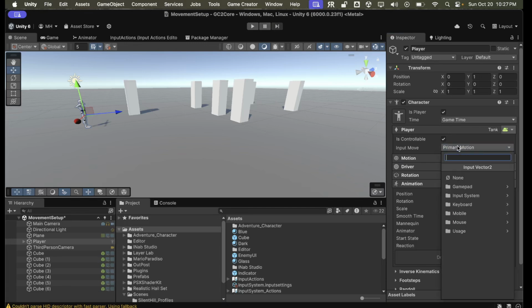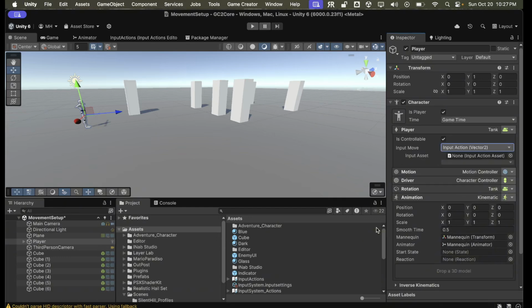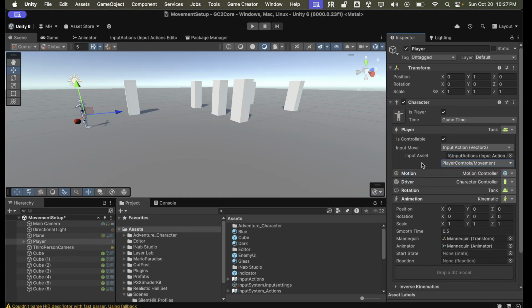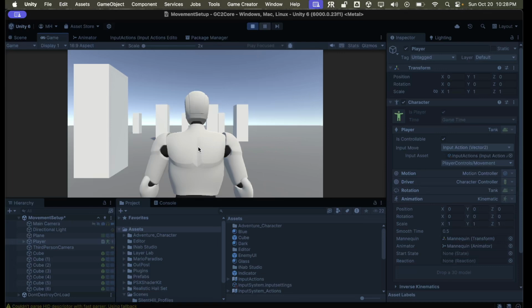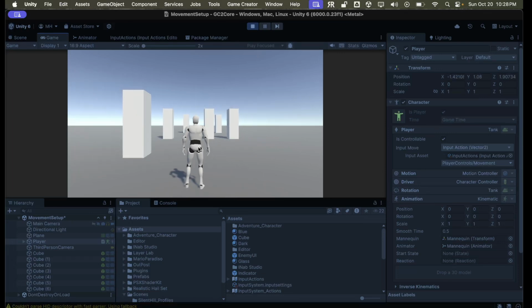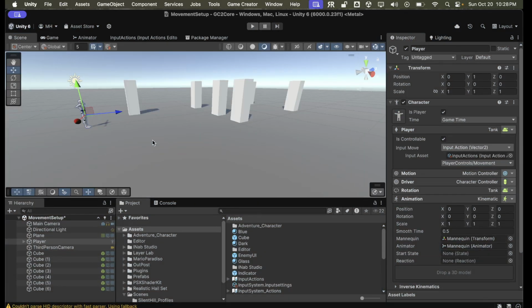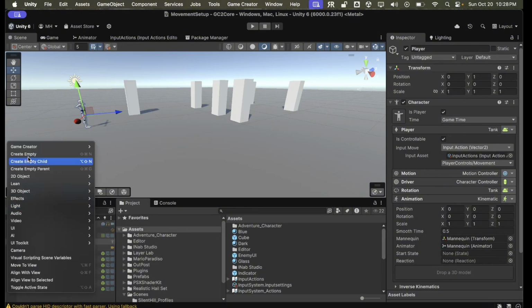So right now, primary motion, input system, input action, and then we're going to set it to this input actions asset, player controls, movement. So now we have the movement of the player under the input actions. So now I can control it with the D-pad. Actually, no. In order to do that, we also need to use a trigger,